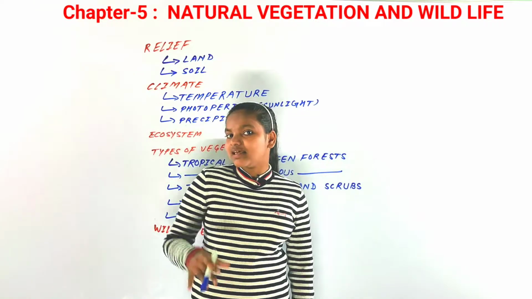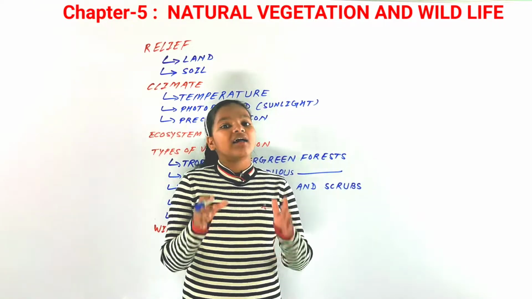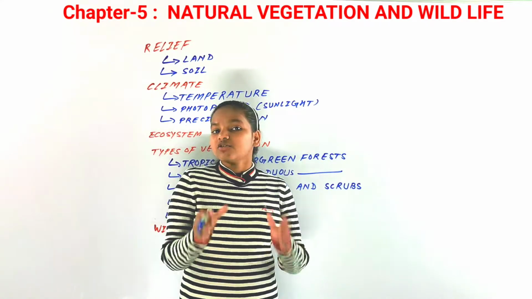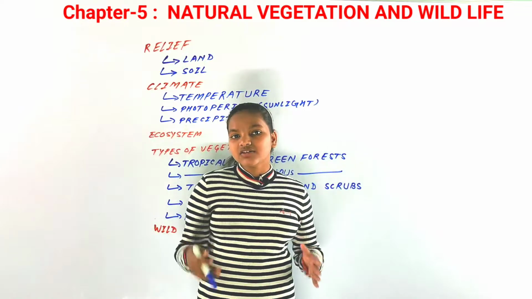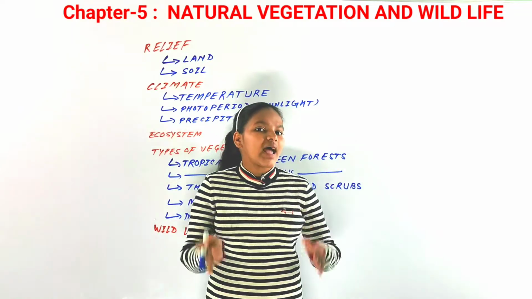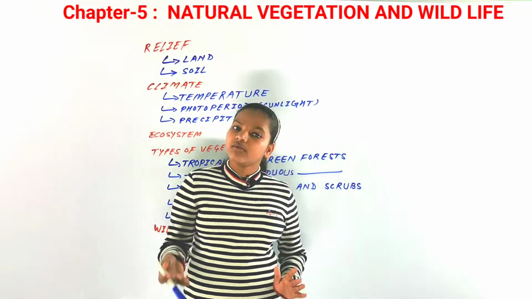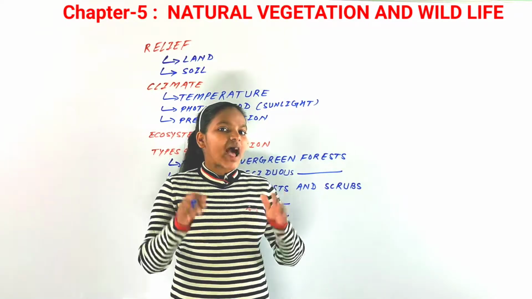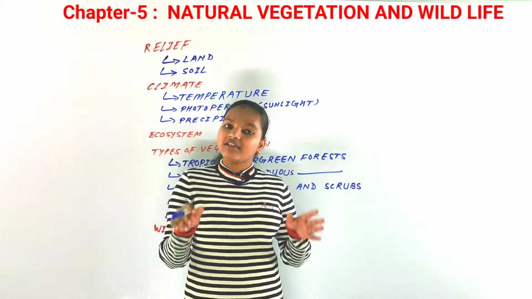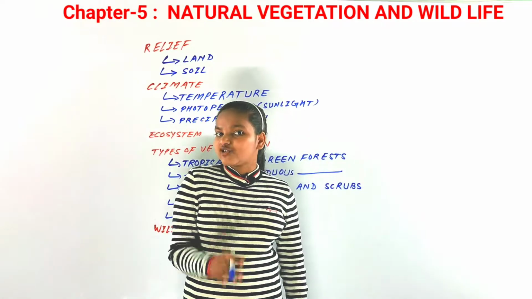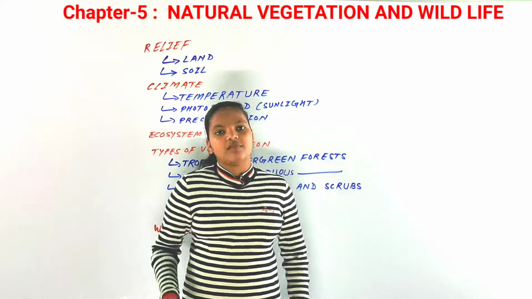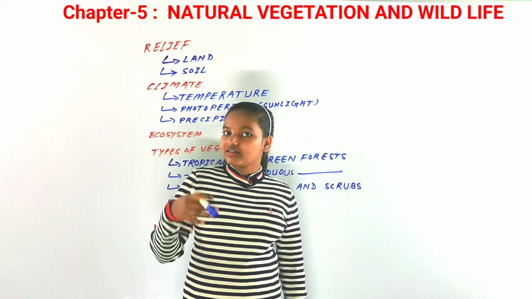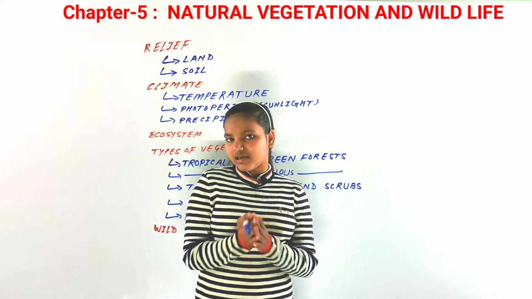This is specifically termed virgin vegetation. So all those crops that have been cultivated by us, by human beings, are not counted in virgin vegetation. Virgin vegetation and cultivated crops are two different things.